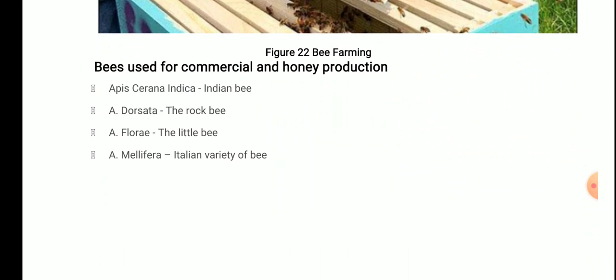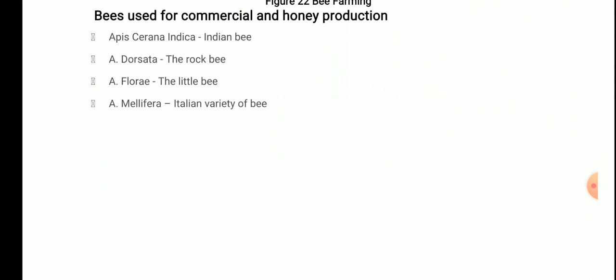Now, bees used for commercial honey production. Indian bee, that is Apis cerana indica, or commonly known as Apis indica also. Next one, Apis dorsata, the rock bee. Then Apis florea, the little bee. And next, Apis mellifera, the Italian variety of bee.